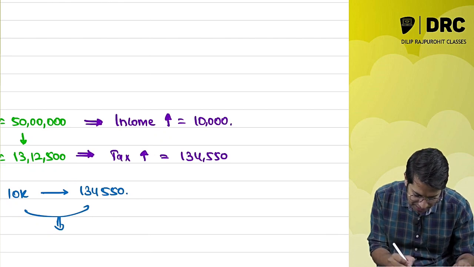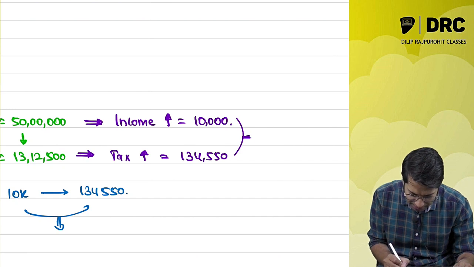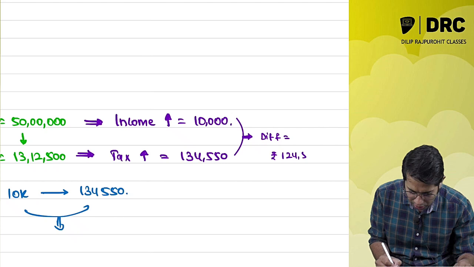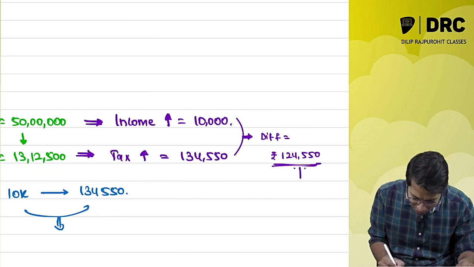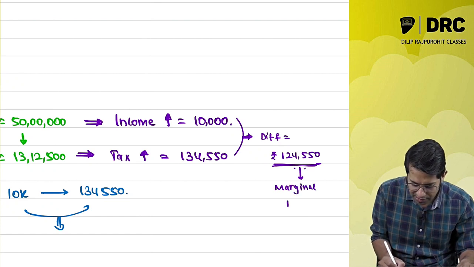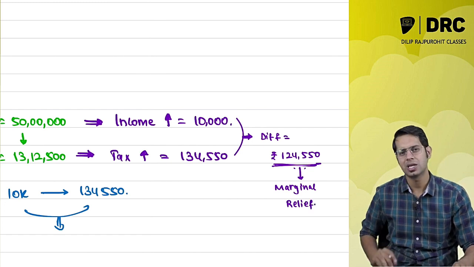Your increase in income is 10,000 rupees, but your increase in tax is 1,34,000 rupees. Check the difference between them. What is the difference between the increase in income and the increase in tax? The difference is 1,24,550 rupees. This 1,24,550 rupees will be given to you as marginal relief. We will give you something called marginal relief. You don't have to pay this extra amount to me.